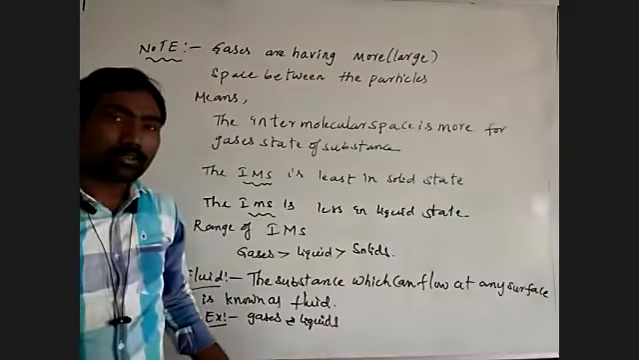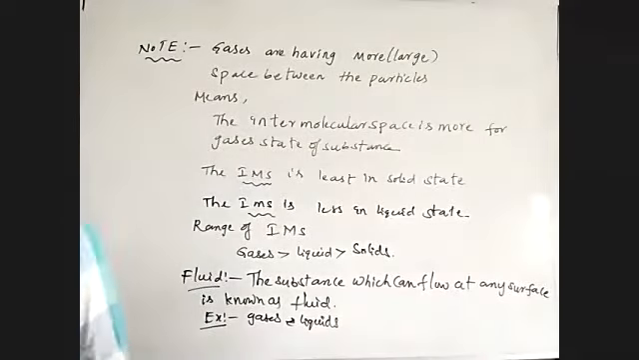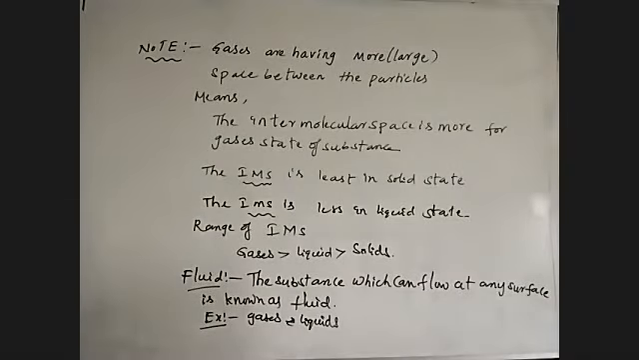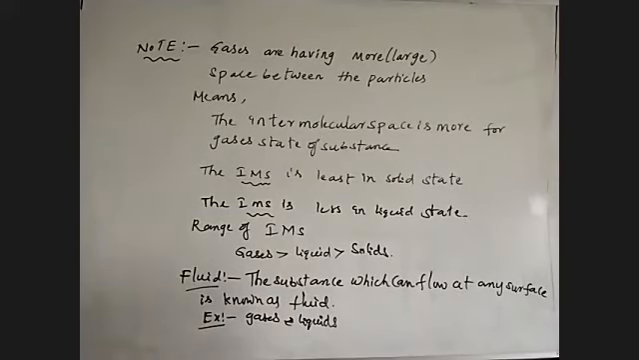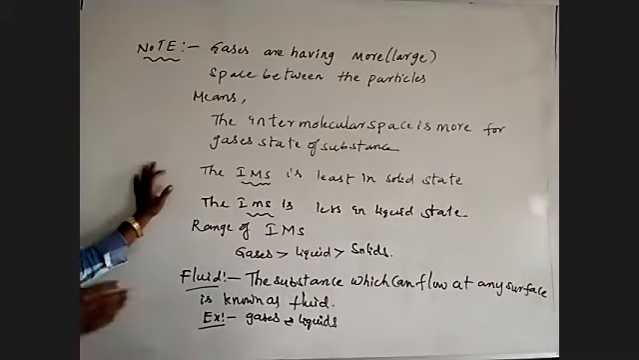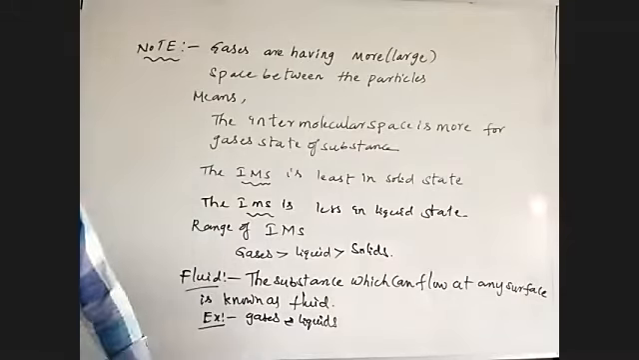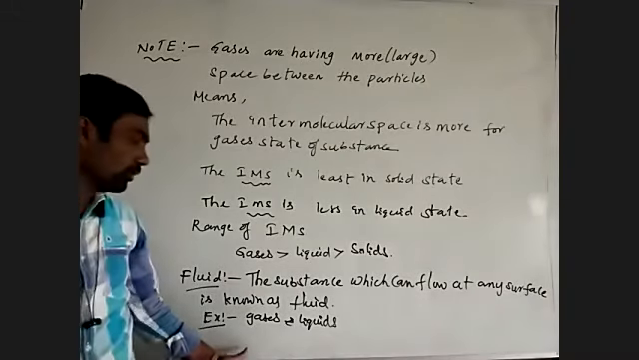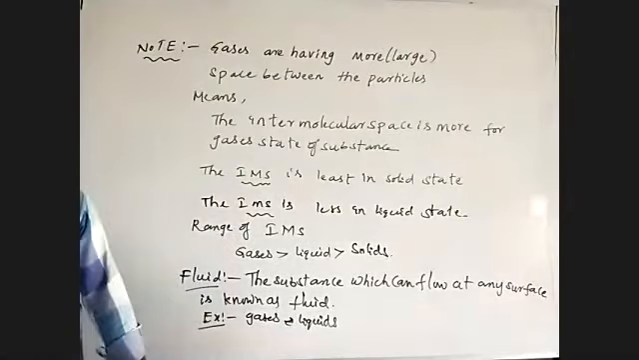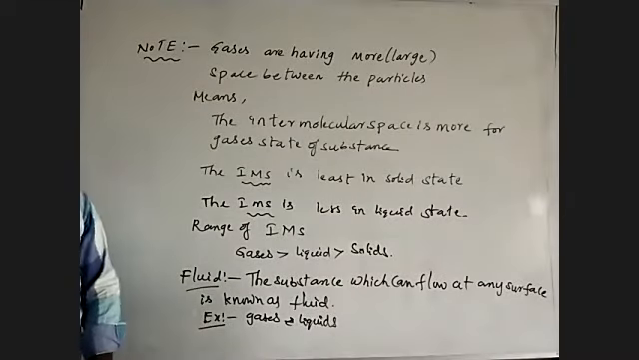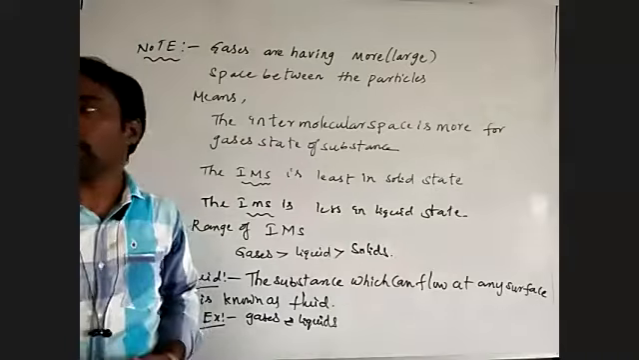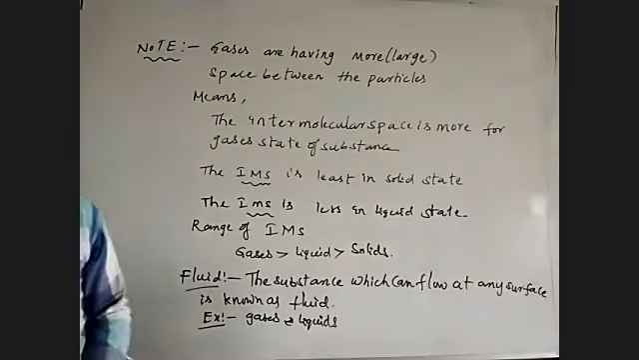Our atmosphere, the air, is a mixture of gases. They can move all over the atmosphere from one place to another. That's why gases can move very far and fast, because they have maximum intermolecular space. That's why they can diffuse fast. The rate of diffusion is more, compressibility is more for gases, and the intermolecular space is also maximum. Understand? Note that down.